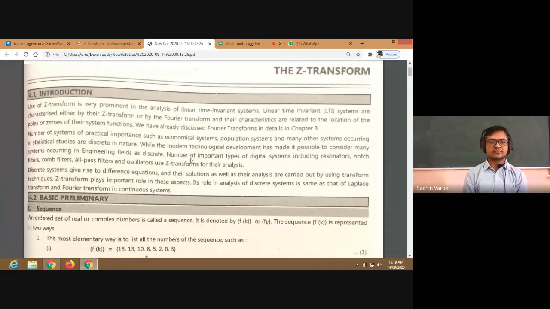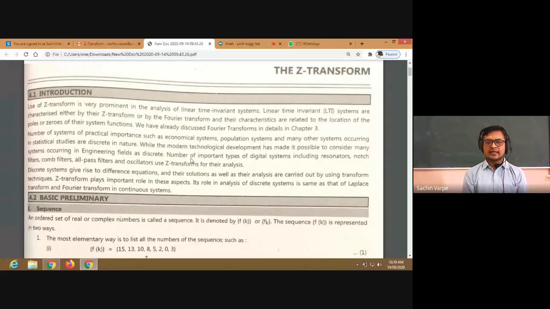So discrete systems give rise to difference equations. Later on, we are going to discuss difference equations also. This is not a differential equation. It is a difference equation, and their solutions as well as their analysis are carried out by transform techniques, isn't it? So the Z transform plays an important role in these aspects. We are going to use the Z transform to solve the difference equations.